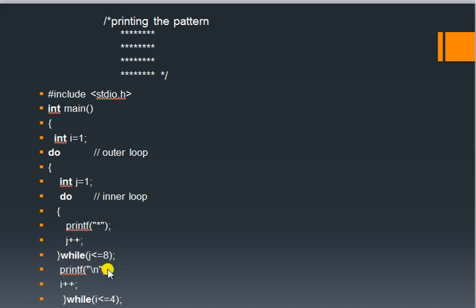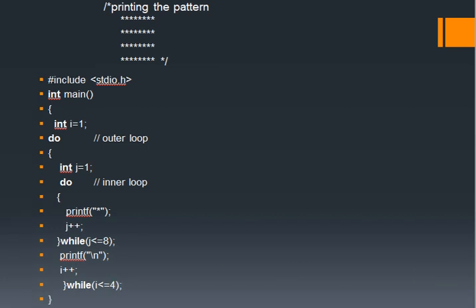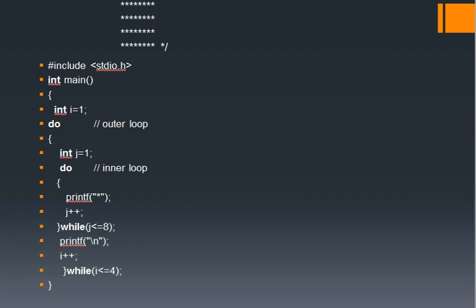Then print \n, so the next line will be printed. Then i plus plus, that is, the row is incremented. So it goes to the next line, and in order to print the first star in the second row, i is incremented. Then again check whether i is less than or equal to 4. That is what happens in printing this pattern.